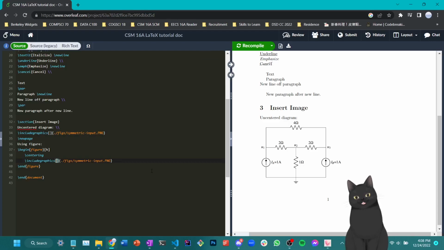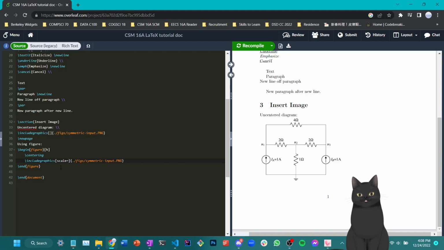Okay, here is one of the optional parameters that I found useful, which is scale. You can use scale, then type equal, and then type a scale that you would like to scale the image by. For example, if sometimes your picture is too big, you can say scale equals 0.5, which will shrink the area of the picture by half. In this case, the picture is a bit too small, so I'm just going to increase it as scale is equal to 1.5, which means the area is going to be 1.5 times larger than before.